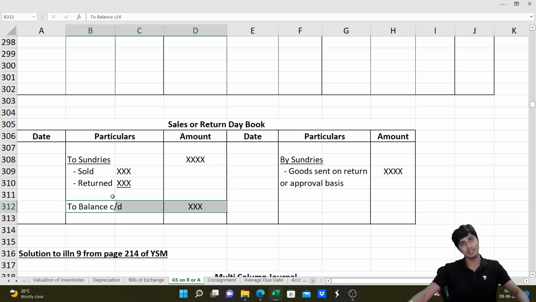Please do this topic without fail, without regrets, and see you all on the other side. So by this we finished chapter 6, unit 2, which deals with goods sent on sale or return or approval. Now let's get started with consignment accounting. Chapter 6, unit 3. Everyone ready?